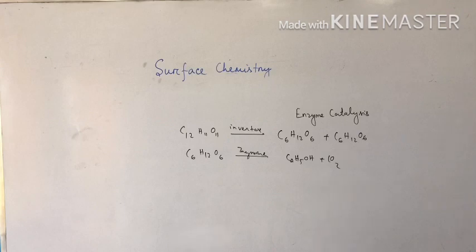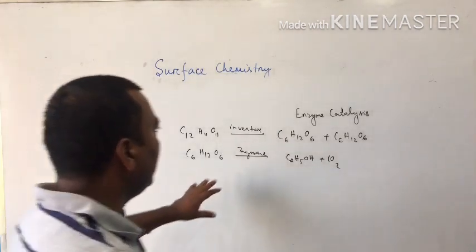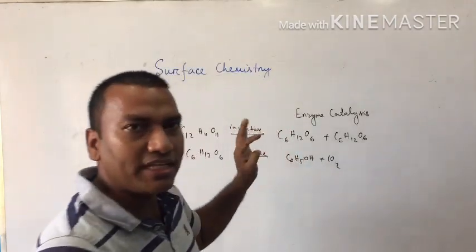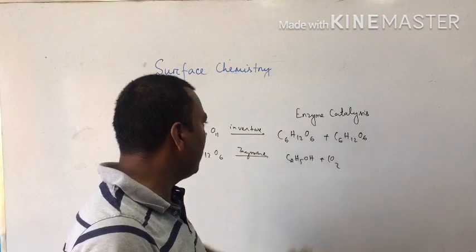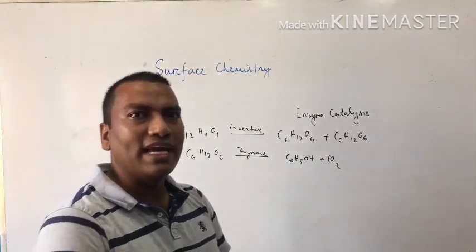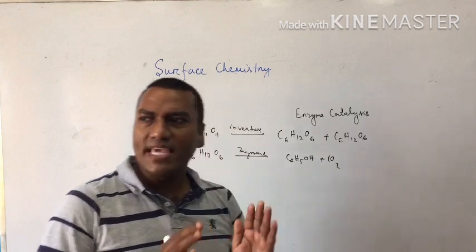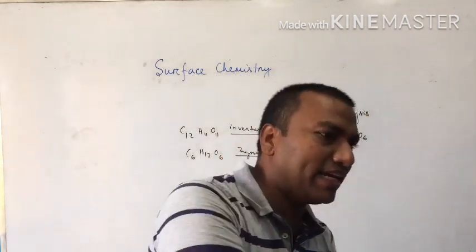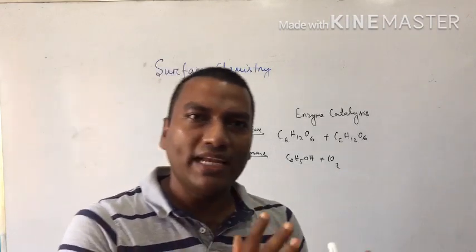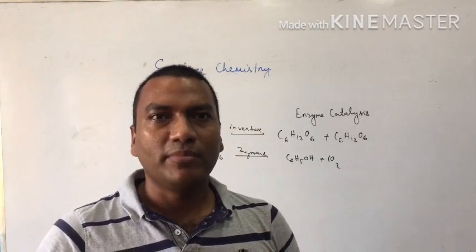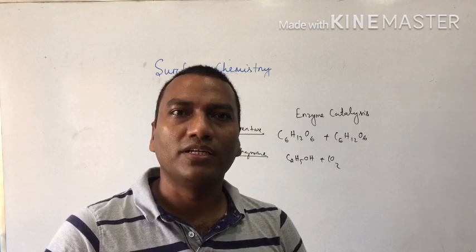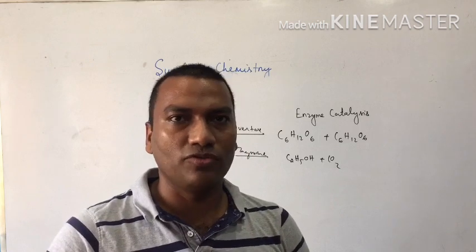Similarly, urea is converted into ammonia in the presence of urease as an enzyme. In our stomach, pepsin is an enzyme which converts protein into peptides. Conversion of milk into curd takes place in the presence of the enzyme lactobacilli. So some chemical reactions take place in the presence of certain enzymes, and these are known as enzyme catalysis. If you compare normal catalysis and enzyme catalysis, normal catalysis reactions are actually very fast, but enzyme catalysis reactions are not very slow, but moderate.